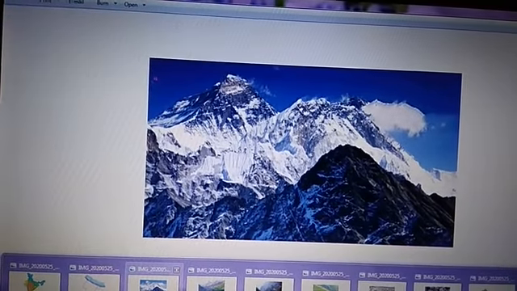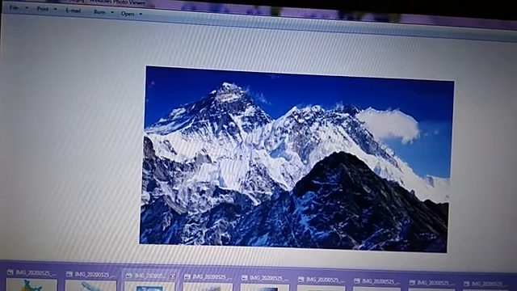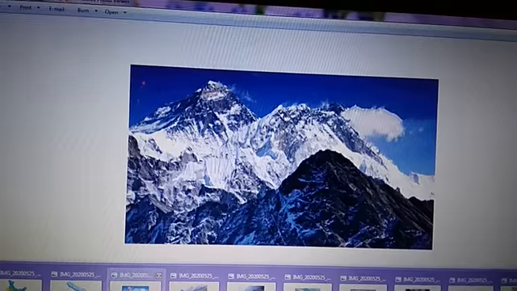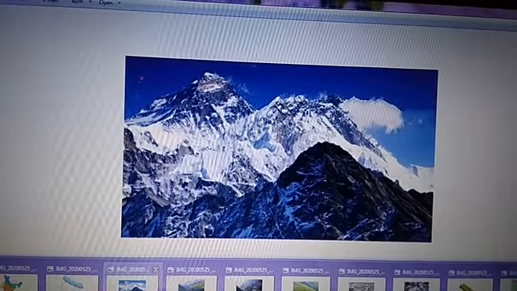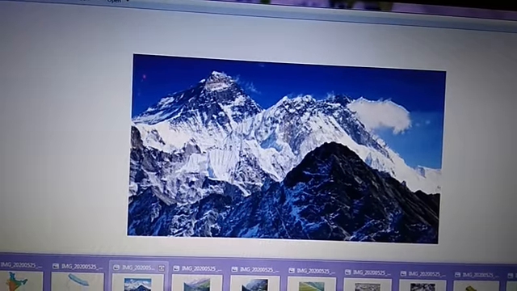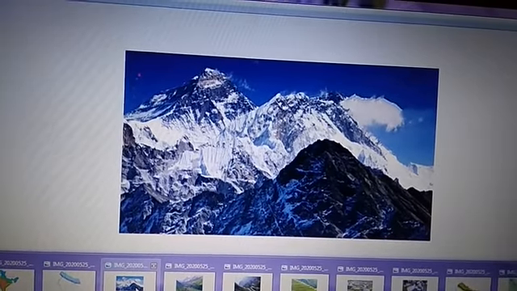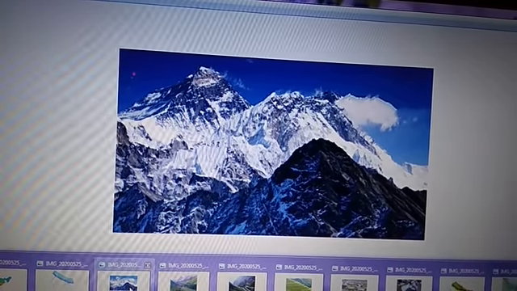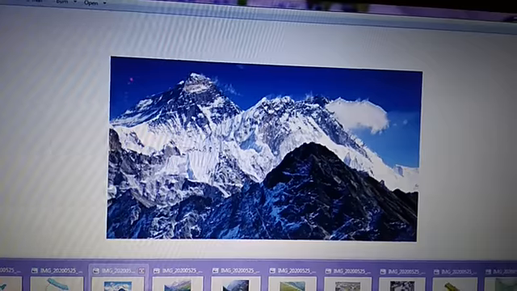Now this mountainous region has a very cool climate. Why? Because temperature falls with height. During summer vacation, most of you go to hill stations. Why? Because hill stations are obviously hilly regions, so the temperature there is low in comparison to plains and plateaus. So temperature decreases with height.